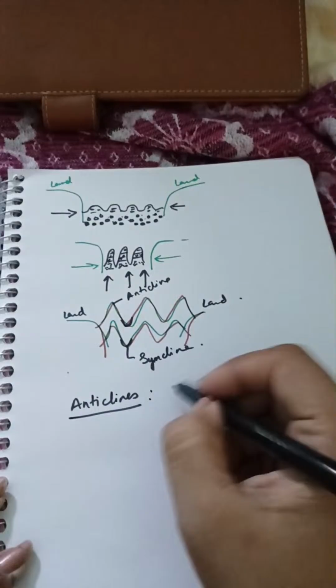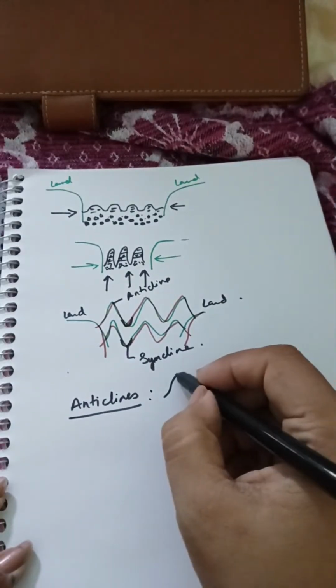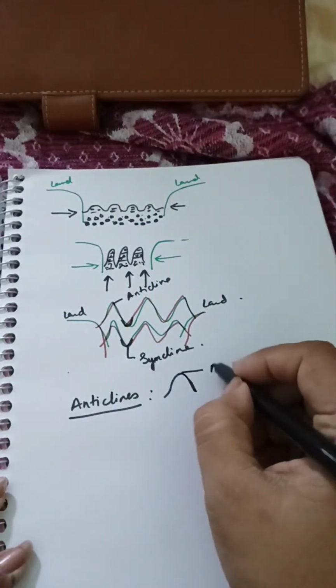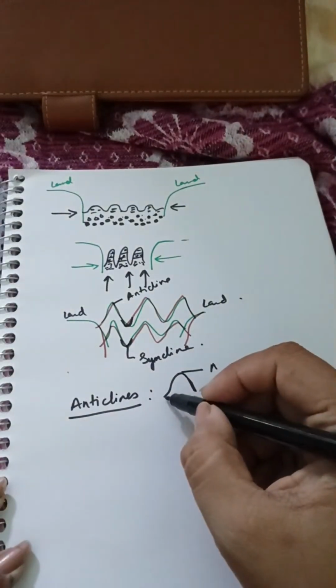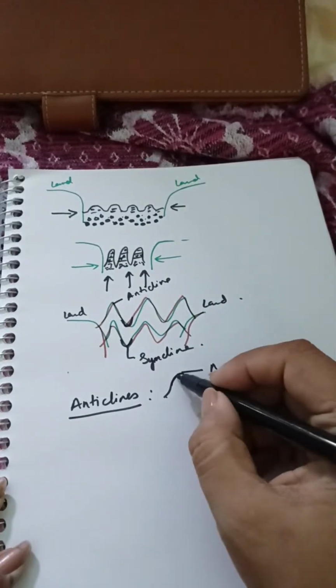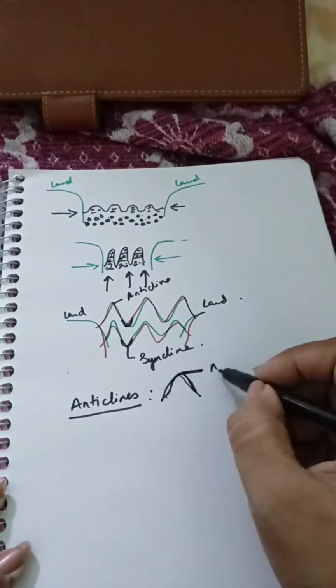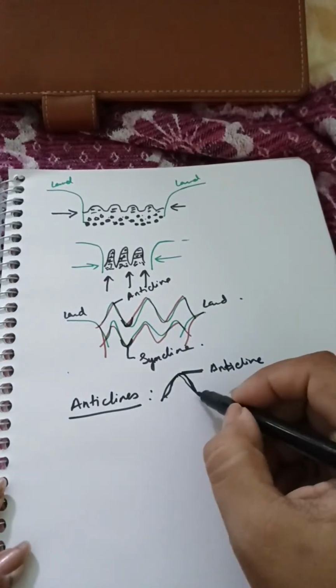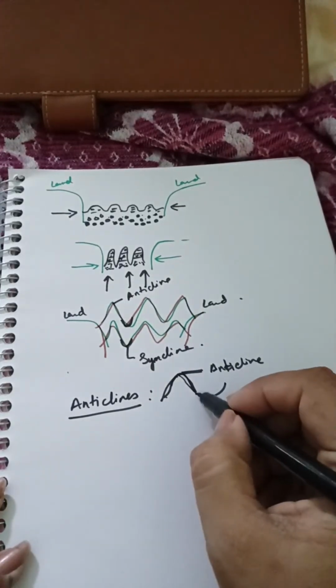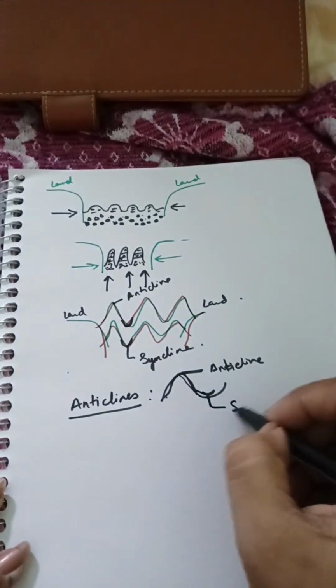Anticlines are those arc-shaped, those which are like this. You can remember it in an easy way: this is the shape of an A, so this above is called anticline, and those which are in the base, this is called syncline.